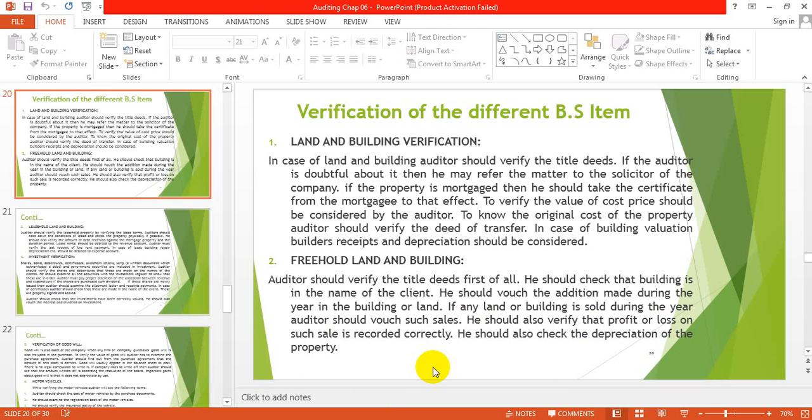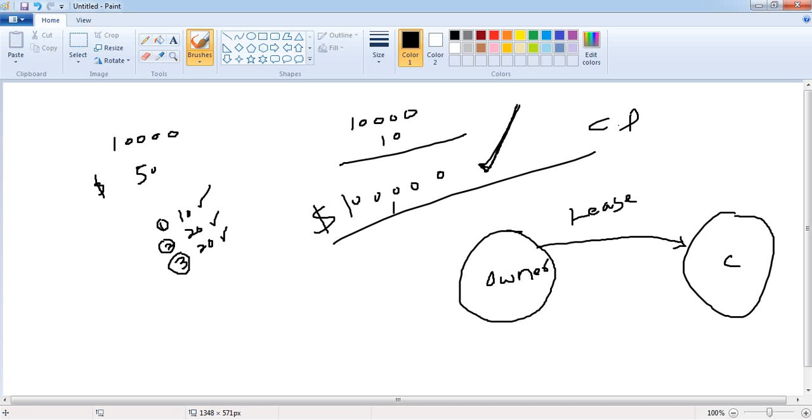The profit on sale of land and building, whether it is properly recorded or not. He should also check the depreciation of the property, because if the title deed is with you, you will also pay depreciation on that land and building.